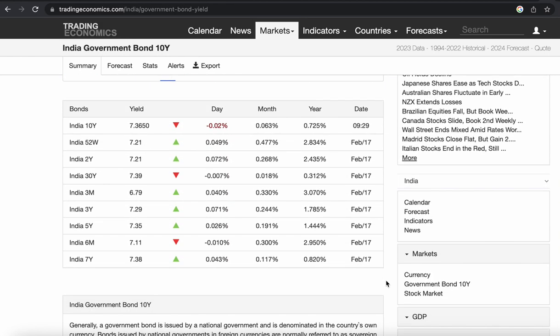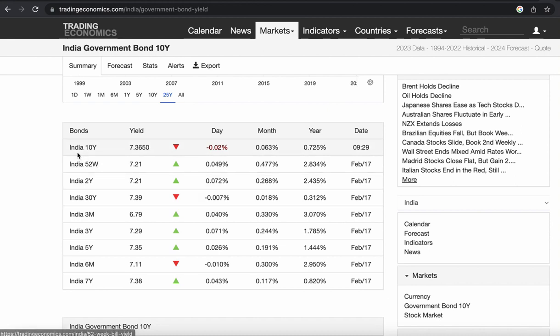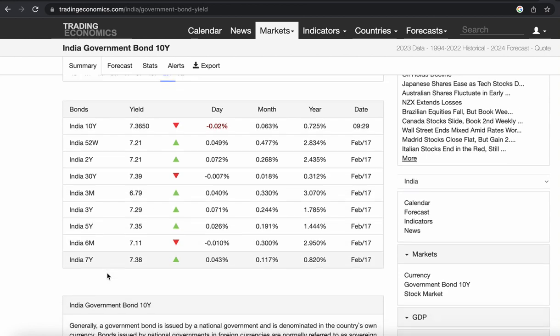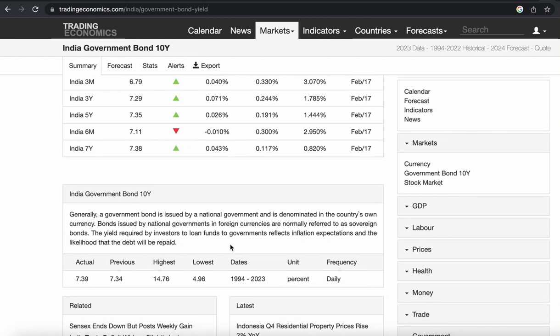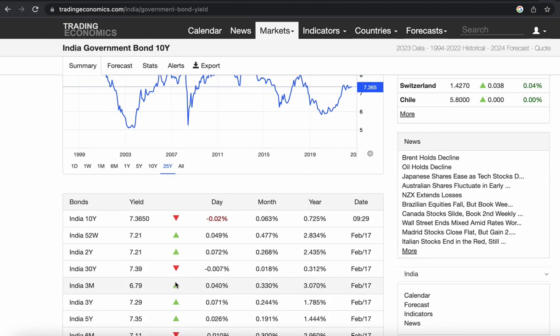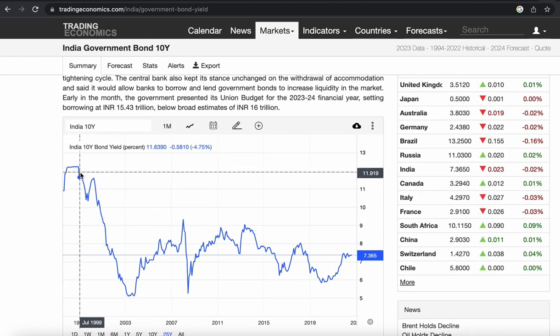So if you see here, the 10-year bond, what is the yield rate? The 2-year bond, what is the yield rate? 30-year government bonds, what is the yield rate? The 3-year government bond, the 5-year, 6 months, 7 years? These are the different periods of government bonds traded in the market. This is the historical period from 1994 to 2002. Here, the highest rate went to 14.76.